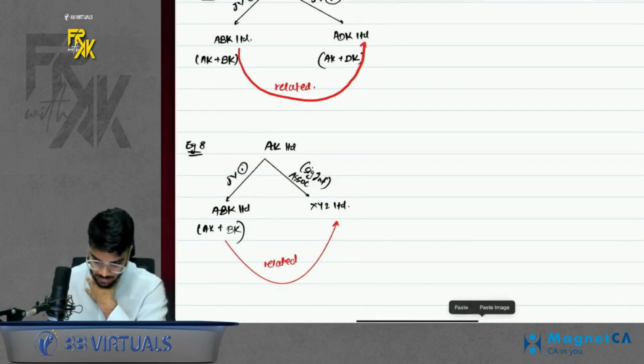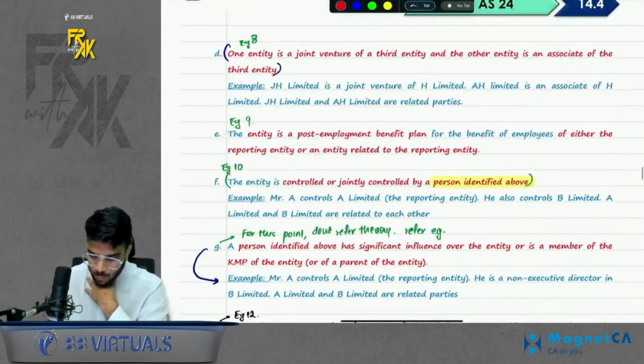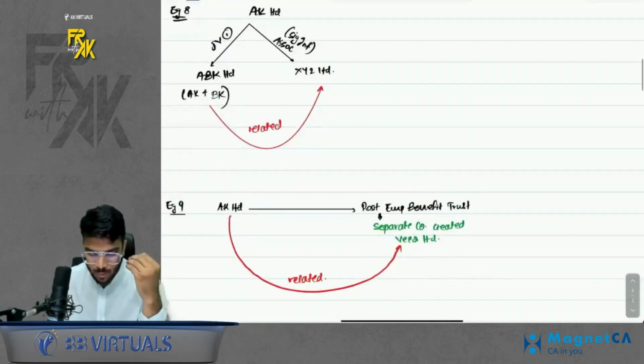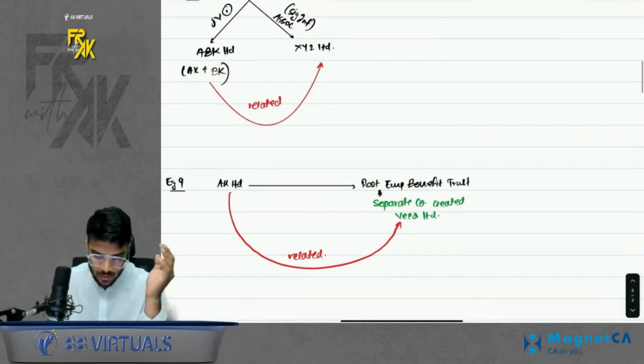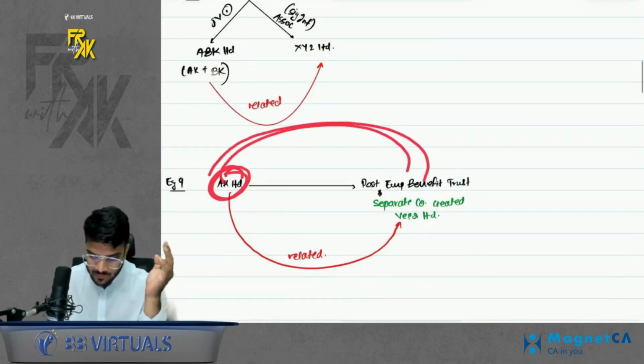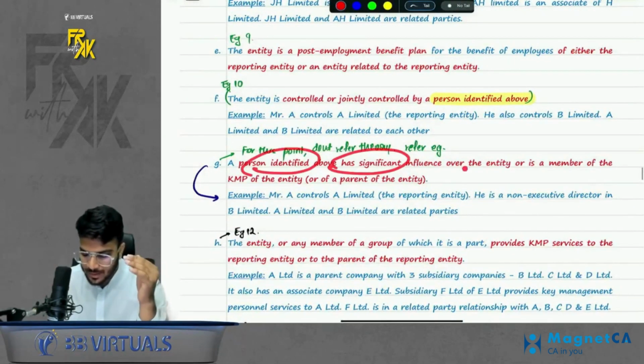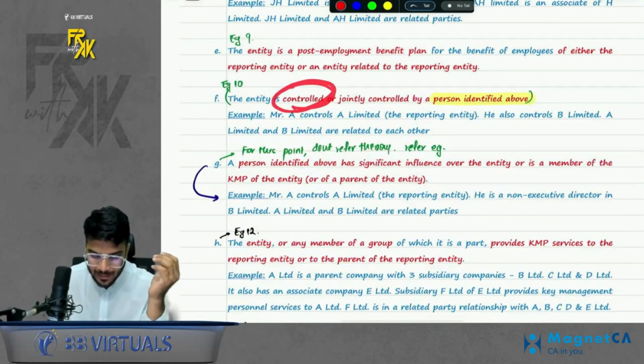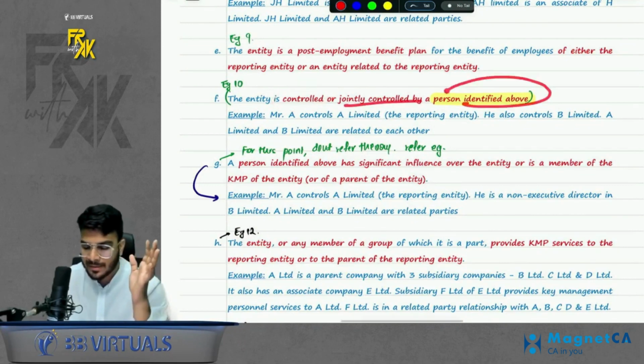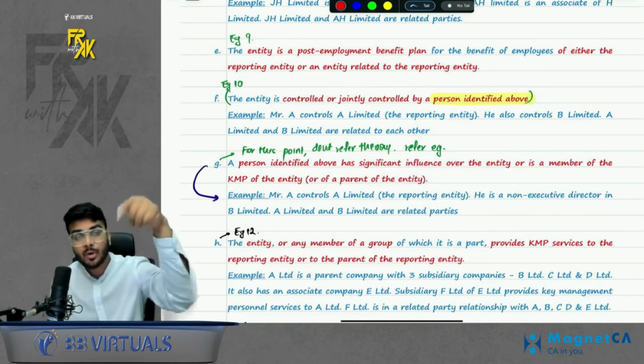Okay, next, the entity is a post employment benefit plan. Sometimes for employees you open a separate trust. Okay, so because you are opening it, you and that trust will also become related. Next, an entity is jointly controlled or controlled by a person identified above. Person means the person we were talking about in the previous point.